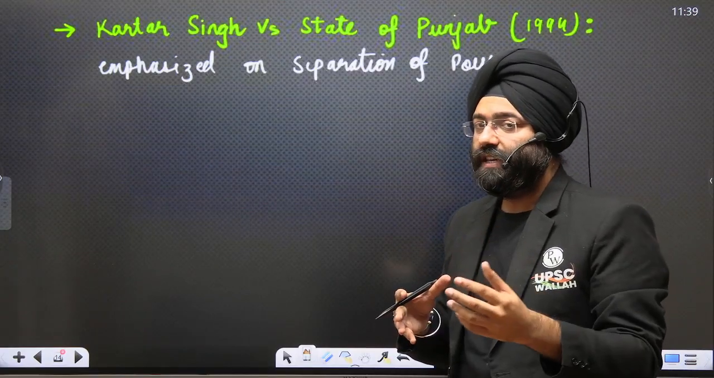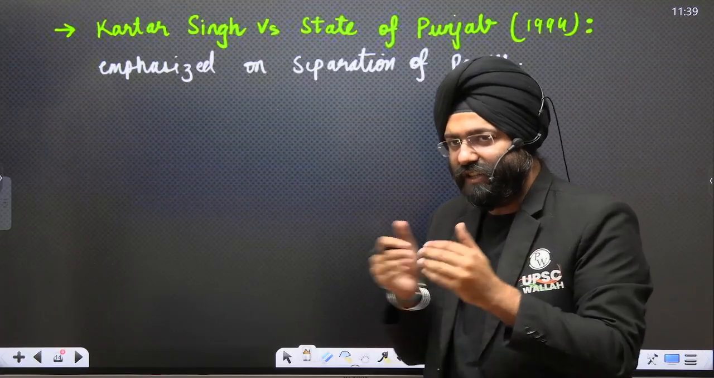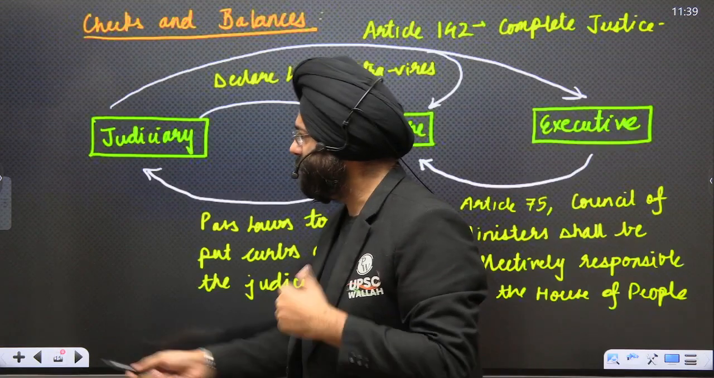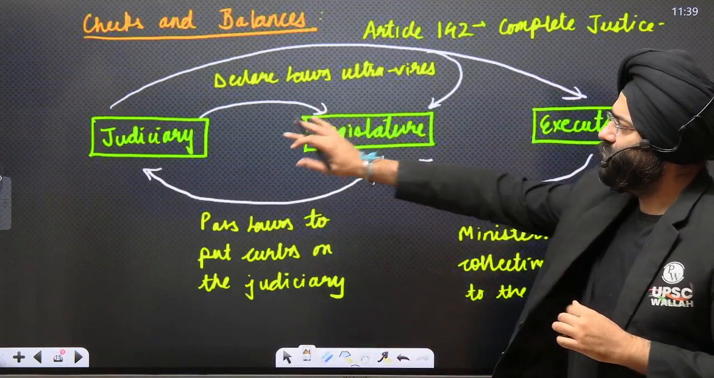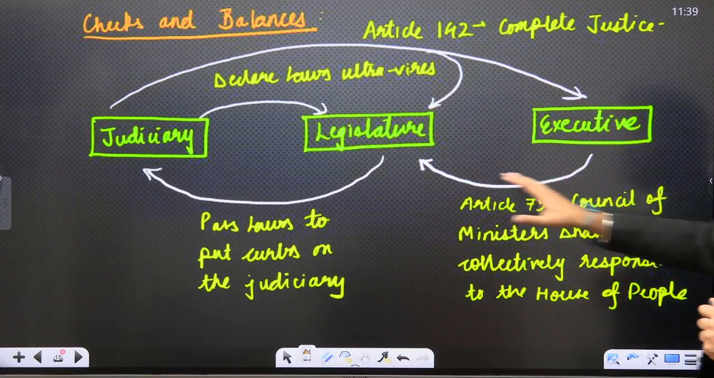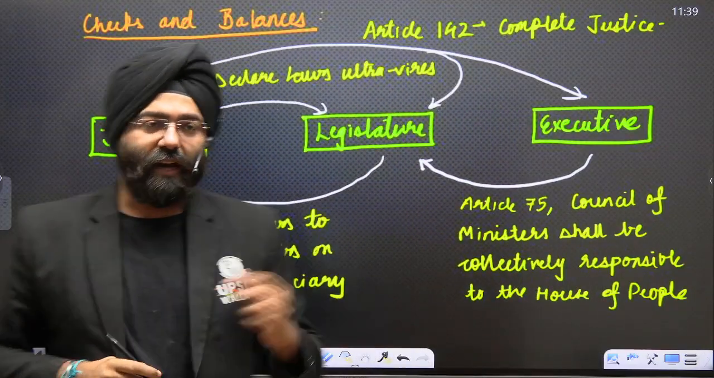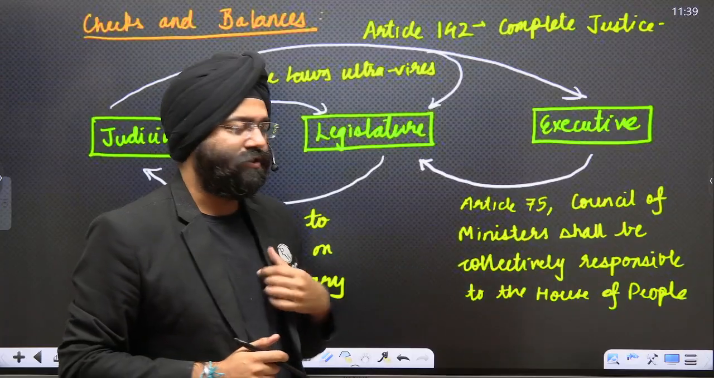But we also see that there are cases where various organs are basically fighting with each other with respect to power sharing. This happens. Now, let us see the concept of checks and balances which we were talking about. Let us assume these are three organs: judiciary, legislature, and the executive. Please remember, in India, under Article 75, the Council of Ministers shall be collectively responsible to the House of the People.